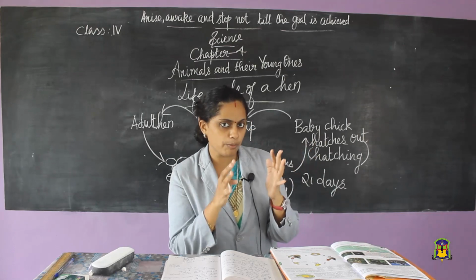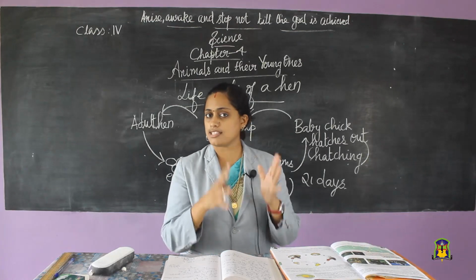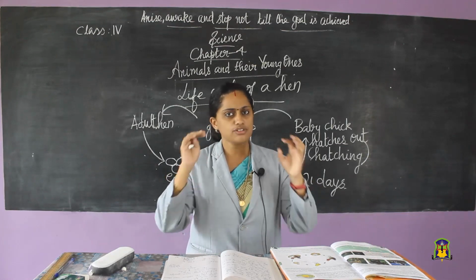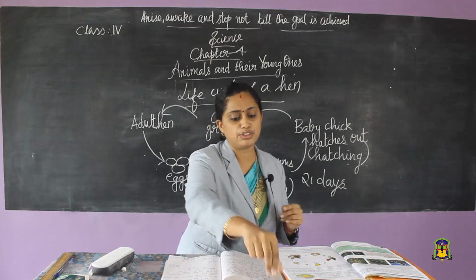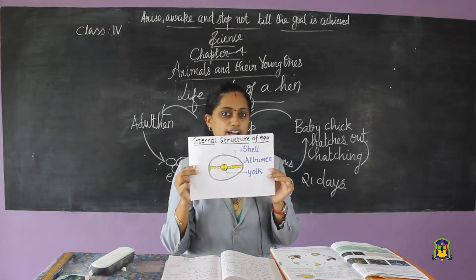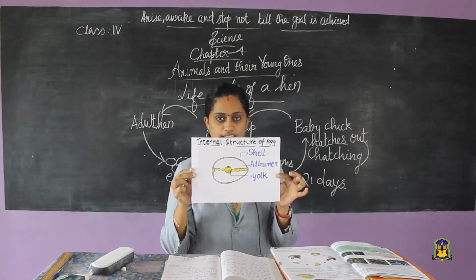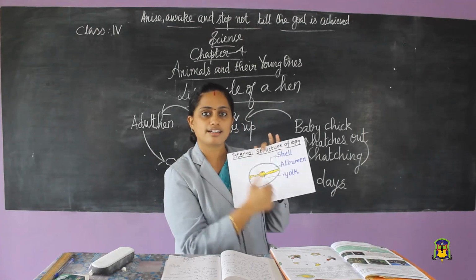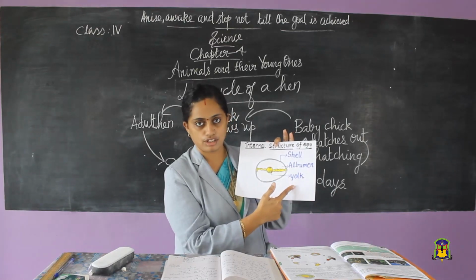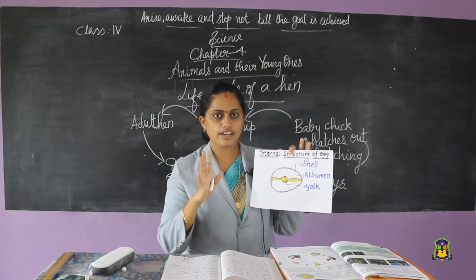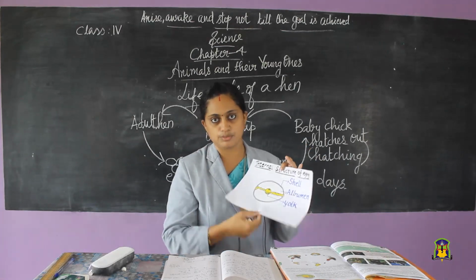So we studied so many things. We studied reproduction, then we saw the internal structure of the egg and the life cycle of a hen. Today I have an assignment for you. Take your rough book and study how to draw the internal structure of an egg. You should be able to mark the eggshell, albumin or egg white, and egg yolk. If I ask you to draw the internal structure of an egg, you should be able to. So clear?